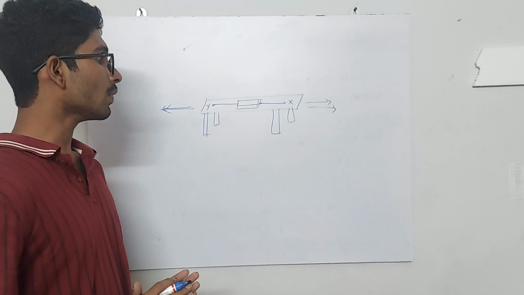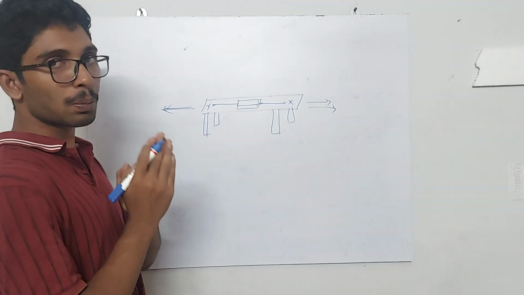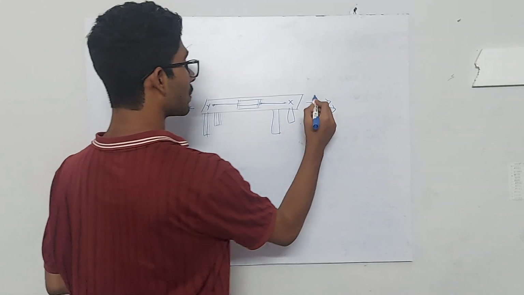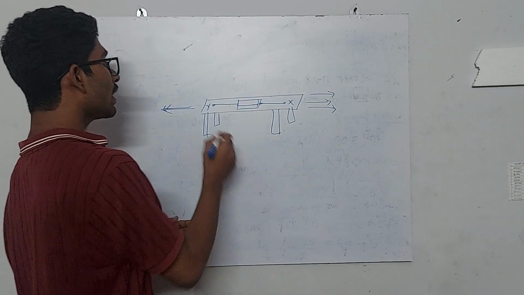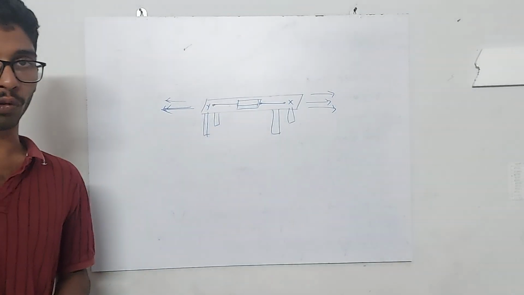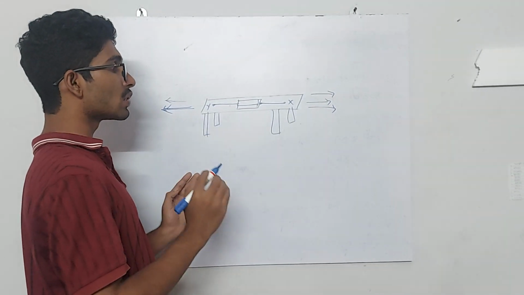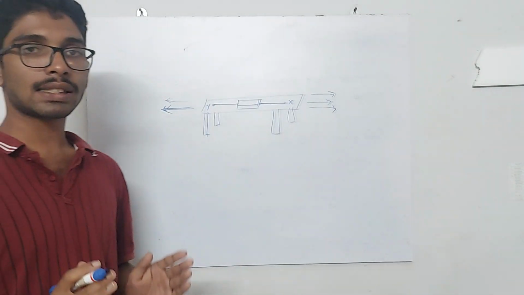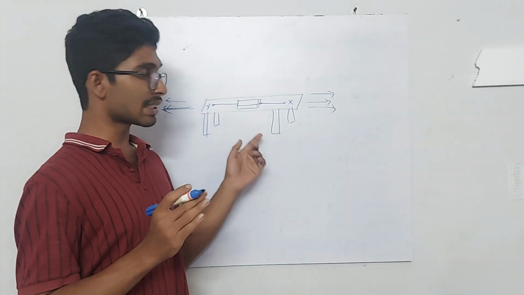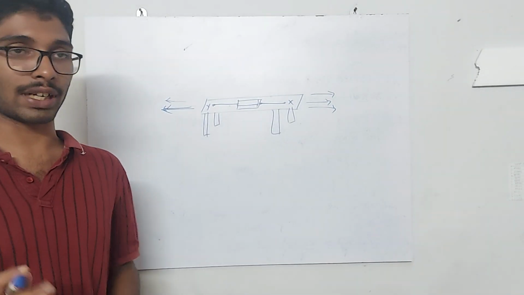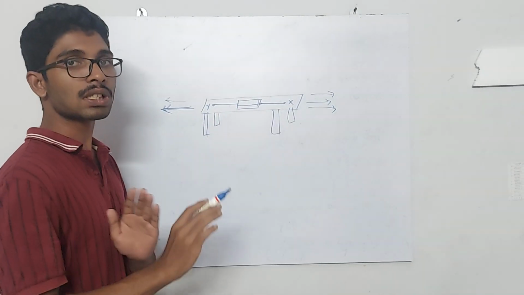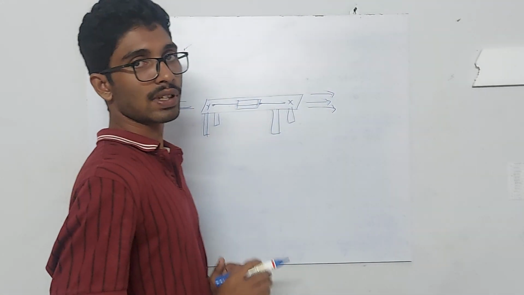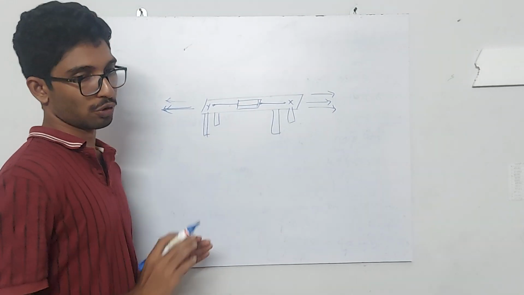That's for sure. Now you are pulling from both the sides, but from one side you are pulling harder. Assume that from here you are pulling harder, and here you are not pulling with the same amount of force. Then obviously the box will go in this direction, isn't it? So from this experiment, what did we understand? For an object to move, in this case, an unbalanced force is required. When the force was balanced, the object did not move. But when they were unbalanced, that is, towards one direction the force was larger, the object moved.